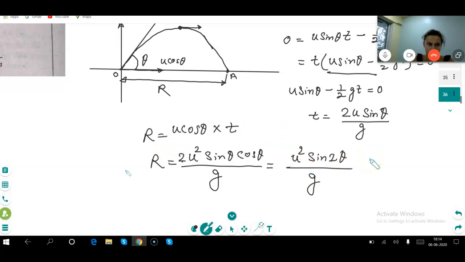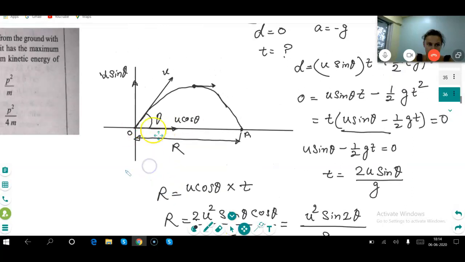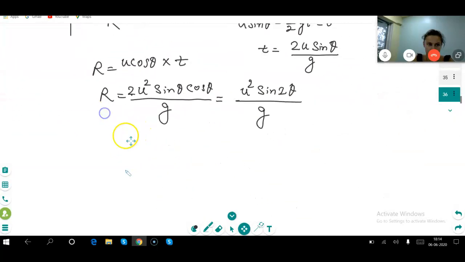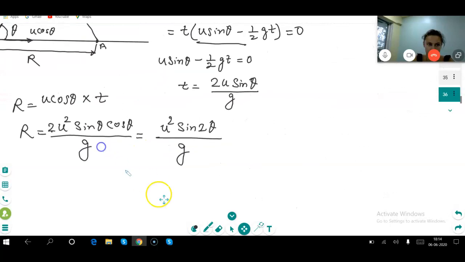Now we are not worried about this formula. It is telling R is maximum. So what will be the value of theta for R to be maximum? 45 degrees. Why? Because sin 2 theta will be maximum.